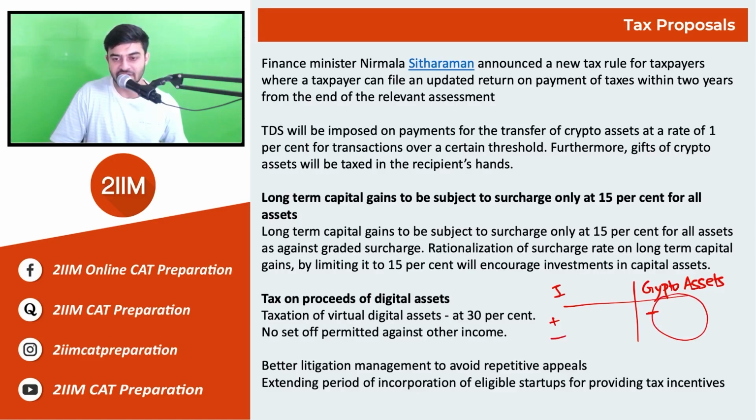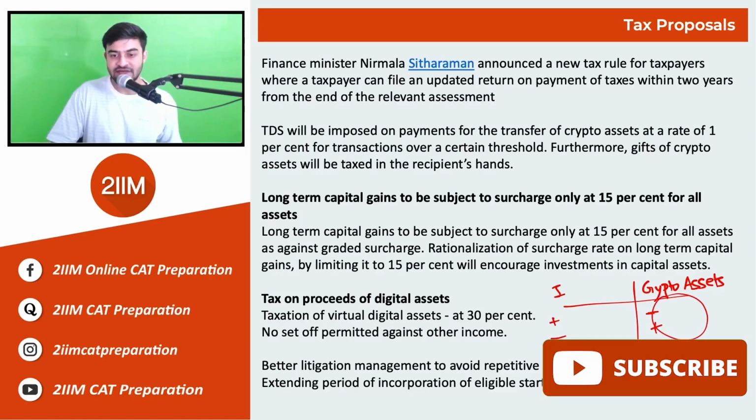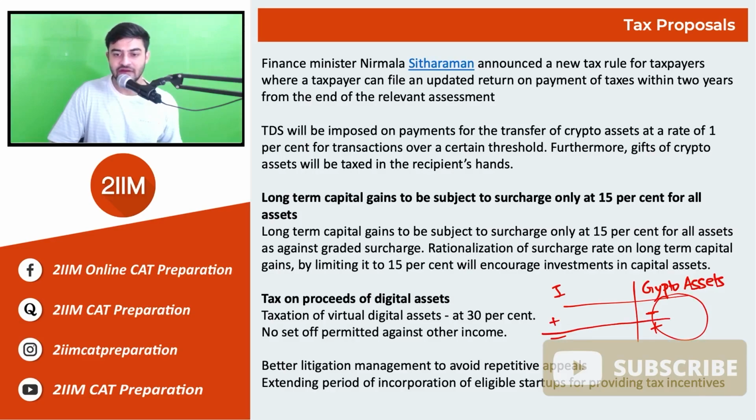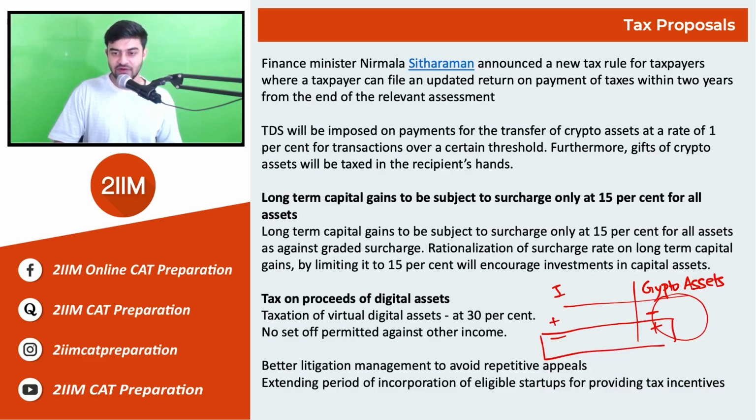A person cannot set off their profits from different assets or different income sources together and pay on the net profits. They have to pay their taxes for the crypto assets, regardless of whether they made a profit anywhere else.